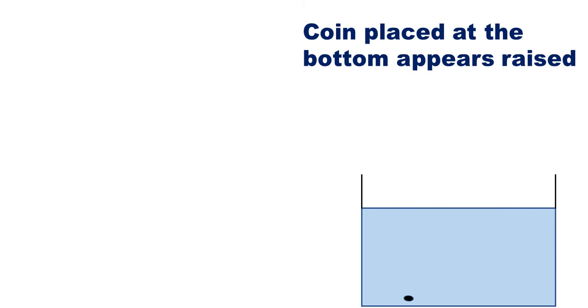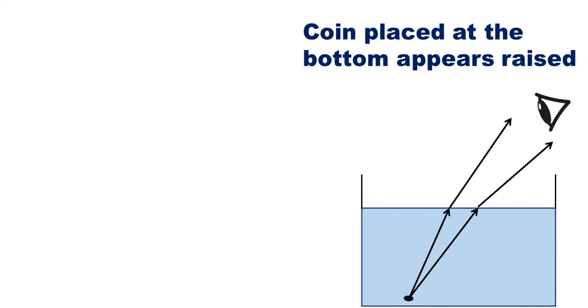Now, to locate the image of any object, you should take minimum 2 rays. So take 2 rays coming from this coin. Now the rays will travel from water to air, so it should bend away from the normal. So these rays are bending away from the normal, and here is the eye of the observer. For the observer, the ray does not travel in a bent path, so it will appear to be coming from this point, in a straight line. So the coin appears to be at this point. So that is why it appears to be raised.